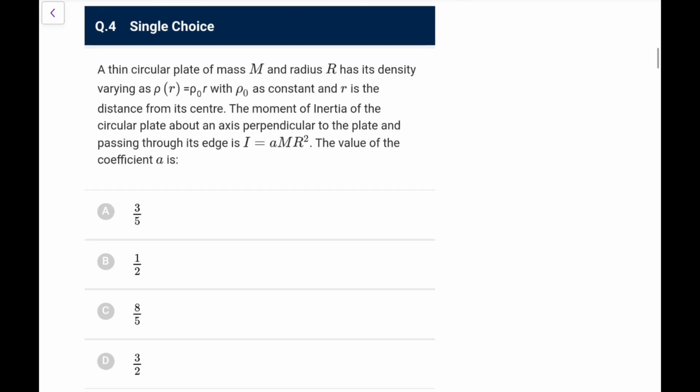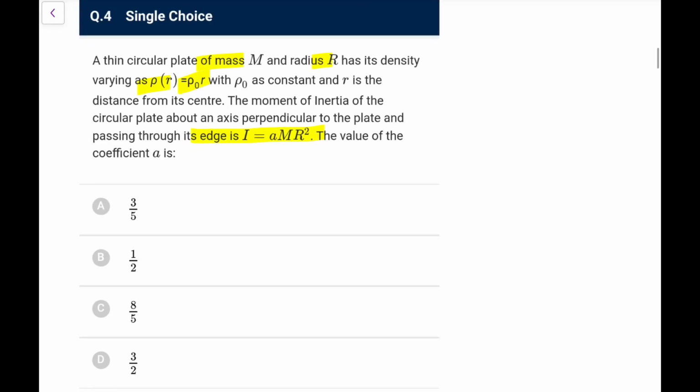Next, a thin circular plate, mass m, radius r, density varying with radius. The moment of inertia of the plate about an axis perpendicular to the plate and passing through its edge is alpha m r square. The value of coefficient alpha is, I think we did it before also, let me do it again. So go at a distance small r and take a small ring of dr thickness.